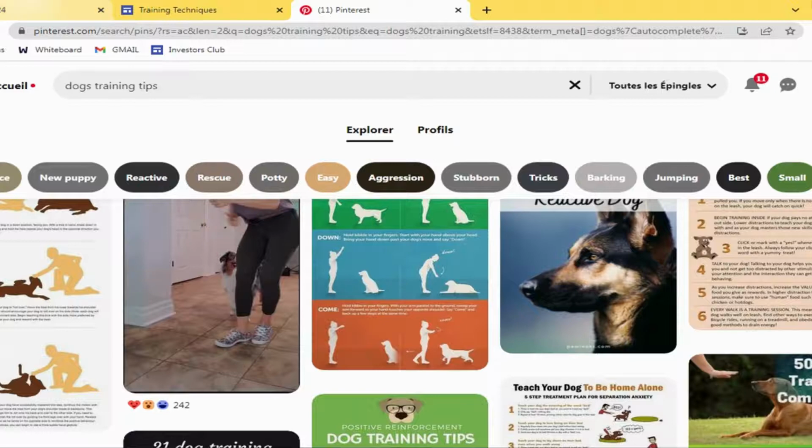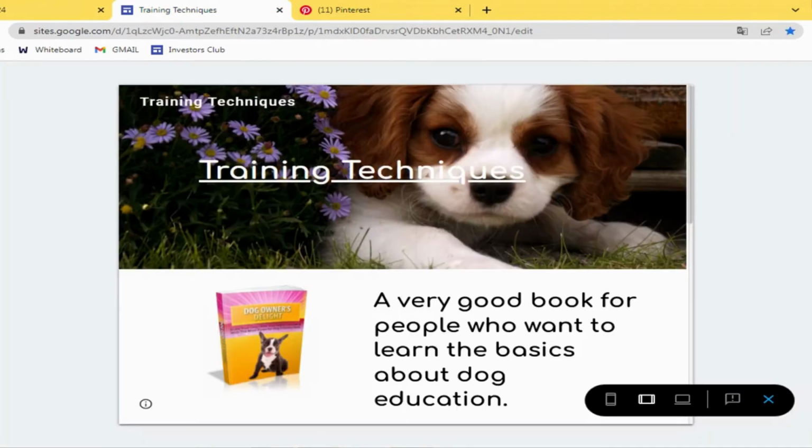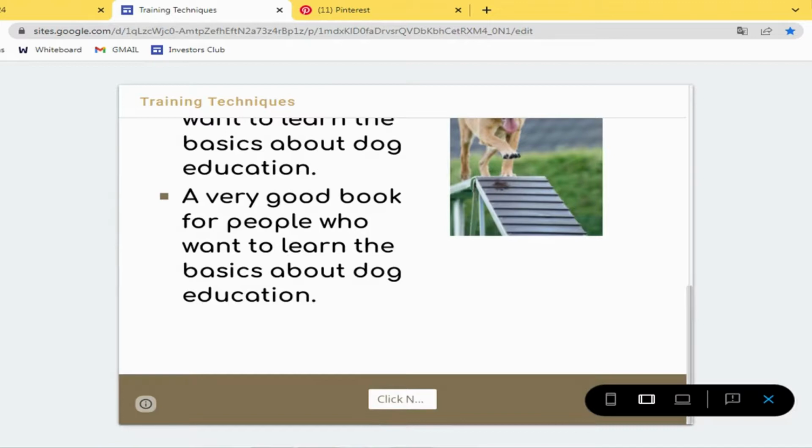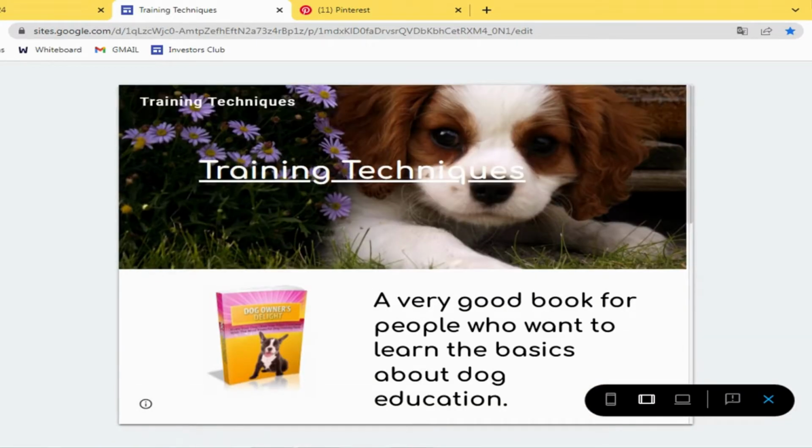So the whole process works like this. You use Digistore or Clickbank or whatever affiliate network, or it works with all of the affiliate networks, MaxBounty, CPAGrip for beginners, all of these kinds of networks, it works with them. You just grab your affiliate link, you use a free landing page, which is this one. You can use paid ones, but if you are a beginner, I recommend Google Sites.